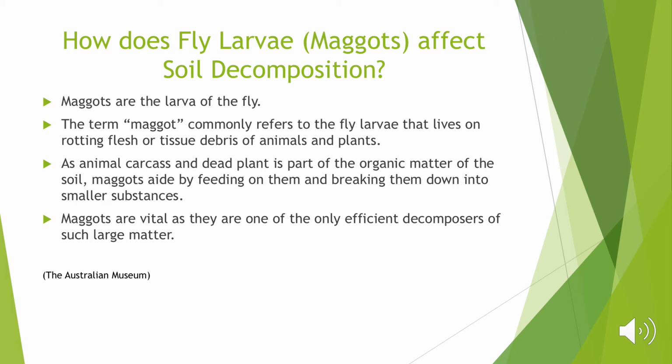Maggots aid by feeding on them and breaking them down into smaller substances. Maggots are vital as they are one of the only efficient decomposers of such large organic matter that covers the earth.